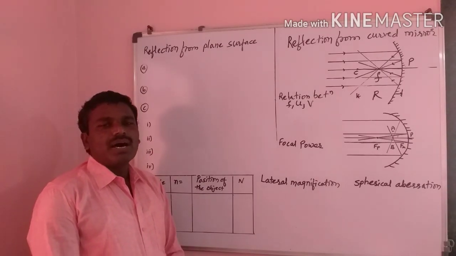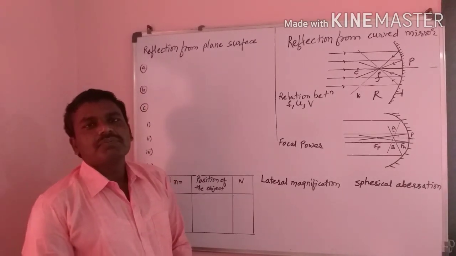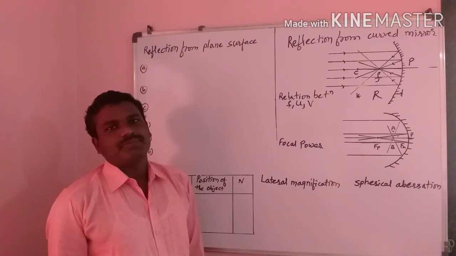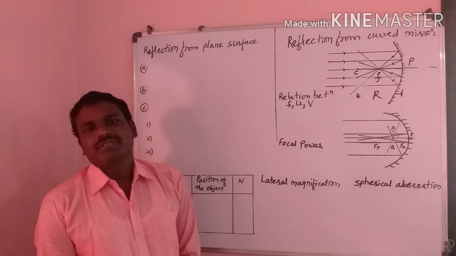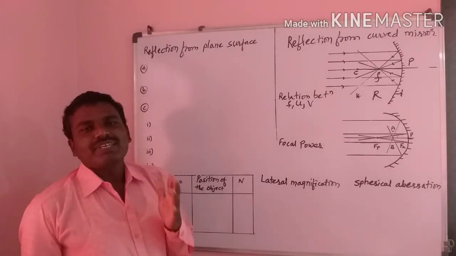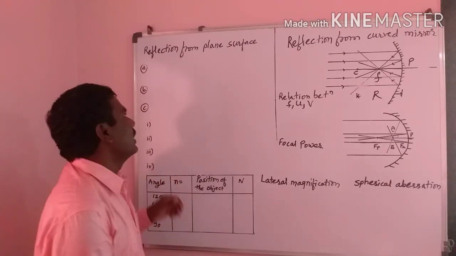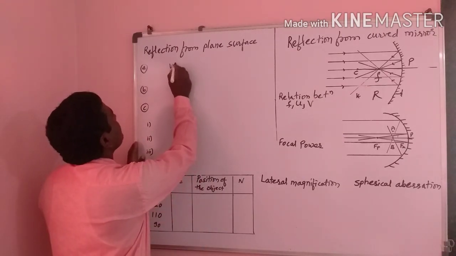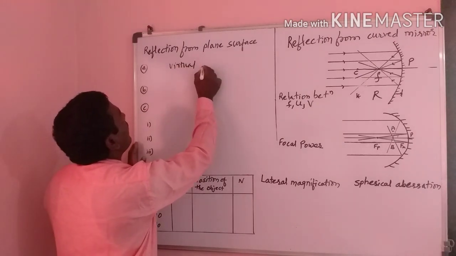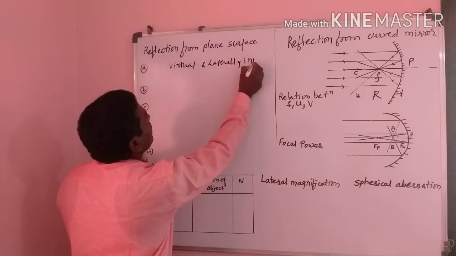If any object is in front of a plane surface, suppose there is a mirror, then the image is formed. That image is virtual and laterally inverted.